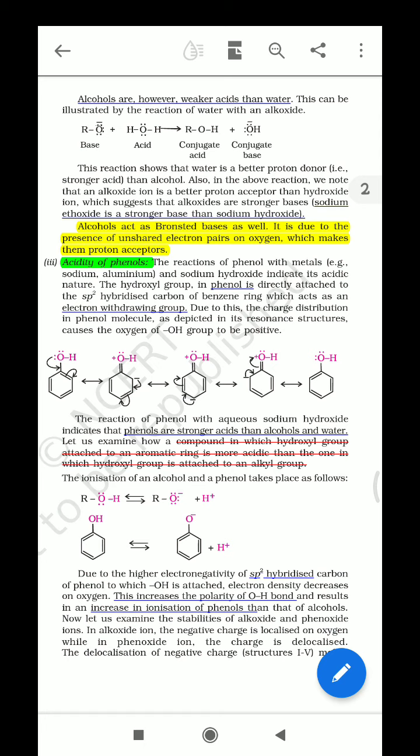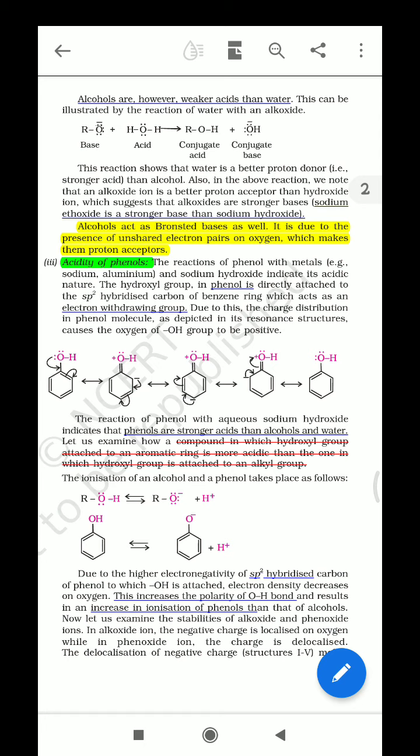So I hope you are writing in your copy, because if you are just listening, you cannot predict what I want to say next. If you write in your copy, then further on, when I use these terms, you are able to understand. So just write in your copy RO minus and the stability of OH minus.